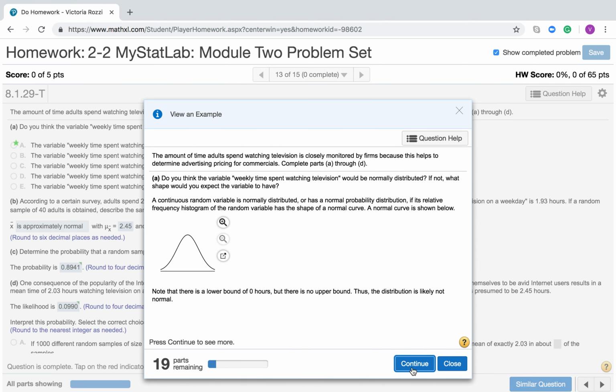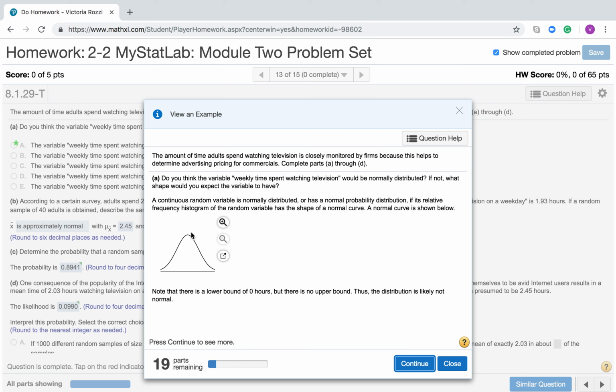Now the only thing about time spent watching TV, and they're explaining it here, is that of course somebody could watch no TV, but then you have a very large upper bound. It continues on forever. Well, not forever if we're talking weekly, but 24 hours a day, 7 days a week, watching a ton of TV. So we don't know what those upper bounds could be. So they're saying it's likely not normal.